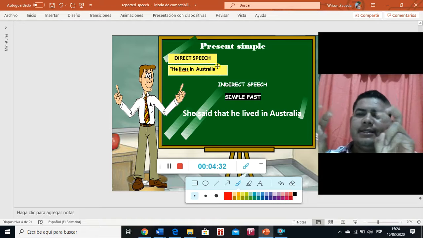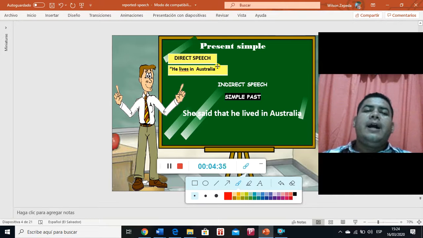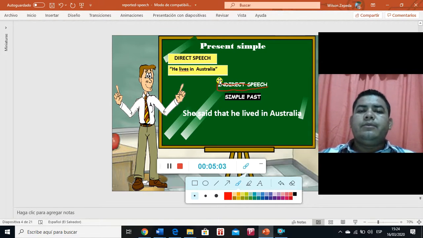I don't know if you can see my hands, in quotations, because these are the original words that the person said. That's why we write the famous quotations, right? So the original sentence, as I said, is he lives in Australia. So if the original sentence is in simple present in the direct speech, in the indirect speech we are going to make the sentence into simple past, right?